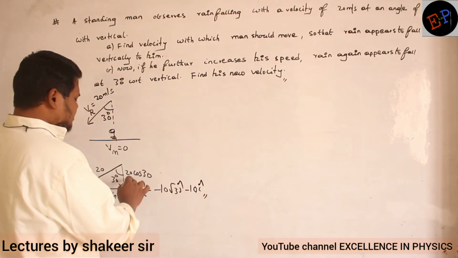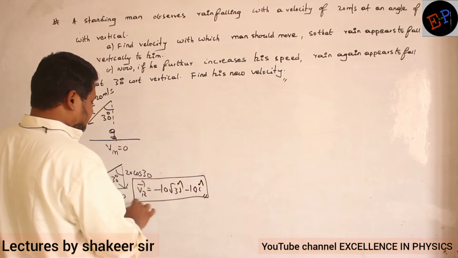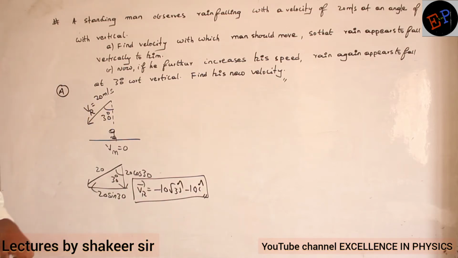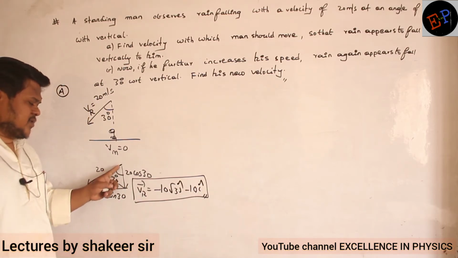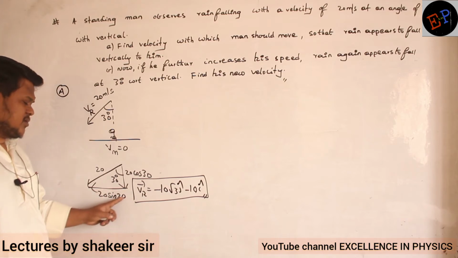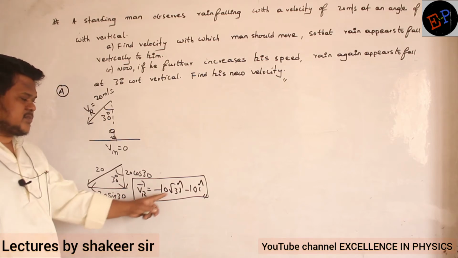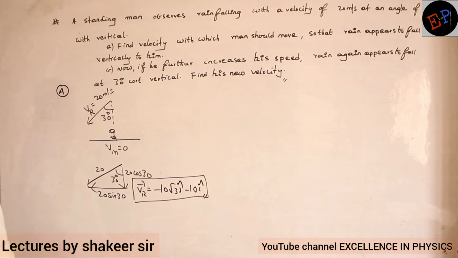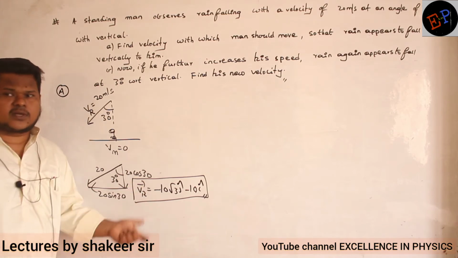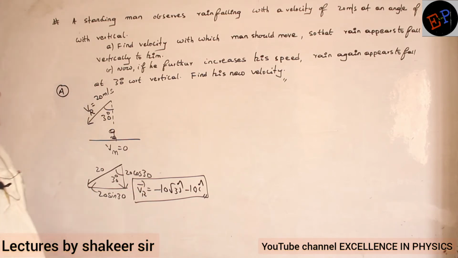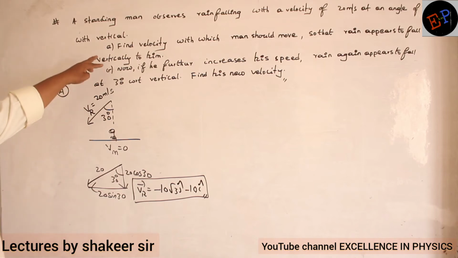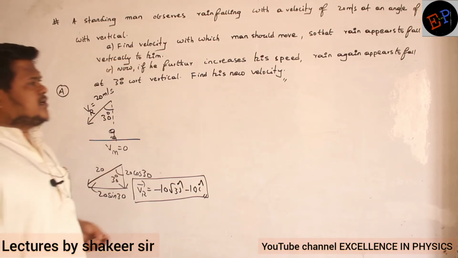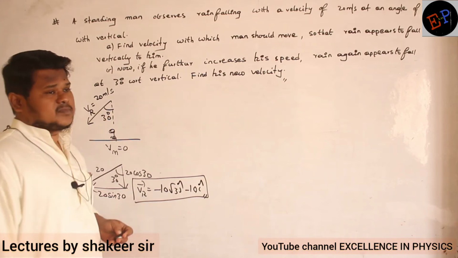Okay? So this is the actual velocity of the rain if I split that one into components. One component is along the negative y-axis, one component is along the negative x-axis. So we got minus values. So this is the actual velocity of the rain with respect to ground. Are you able to understand? Okay. Now what he is saying, now see the first one. Find the velocity with which the man should move so that rain appears to fall vertically to him. Are you able to understand?